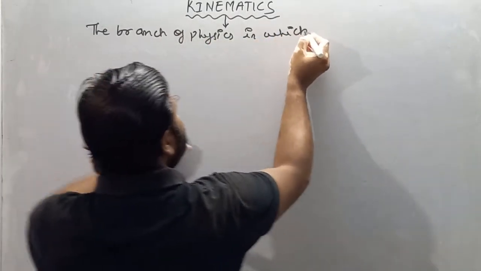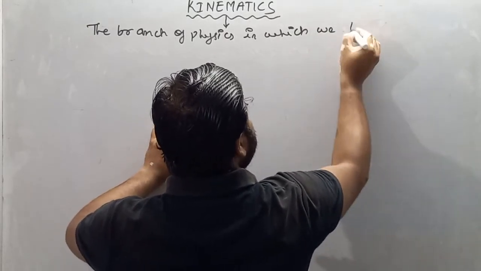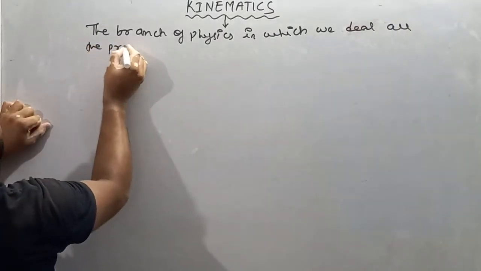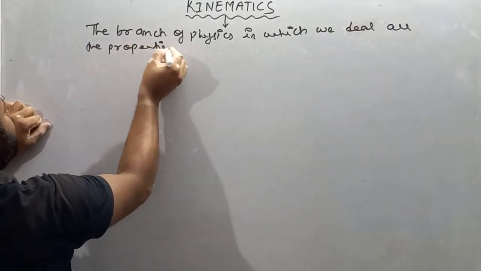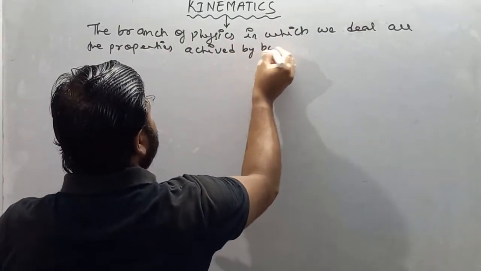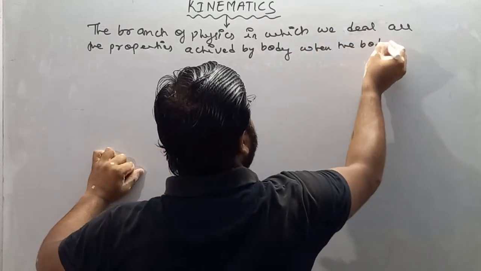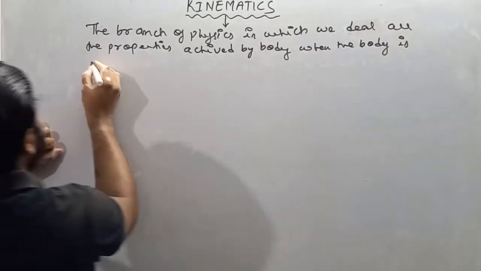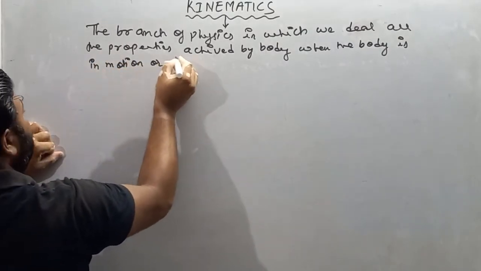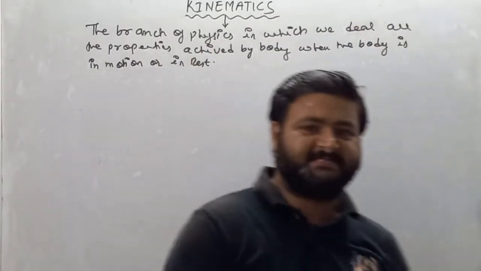in which we deal with all the properties achieved by a body when the body is in motion or at rest.